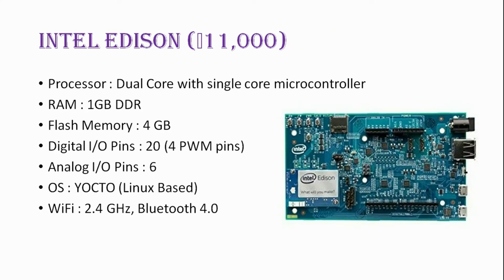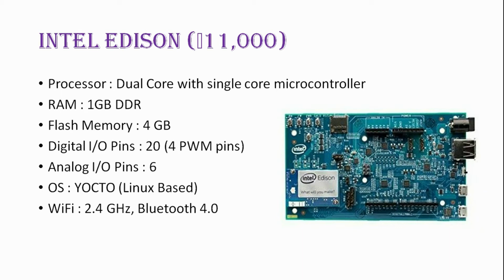Second development platform is Intel Edison. Pricing is nearly 11,000 rupees. The processor used in the Intel Edison board is dual core with a single core microcontroller. Then it has 1 GB of RAM, 4 GB of flash memory, and it has 20 digital pins and 6 analog pins. The OS used in this board is Yocto, which is a Linux based operating system. Then it has Wi-Fi connection of 2.4 GHz and Bluetooth version 4.0.